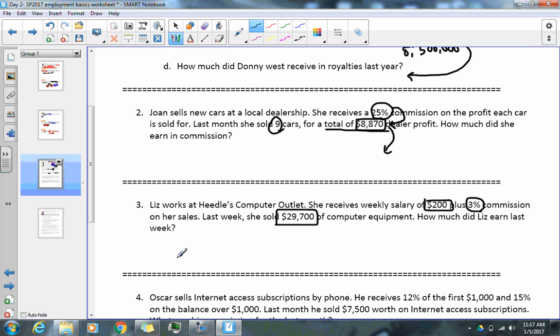Now, she's already going to get $200. All right, that's a base salary. So even if she sells nothing, 0, she's going to get $200. That's her base salary. Now, 3% of 29,700.